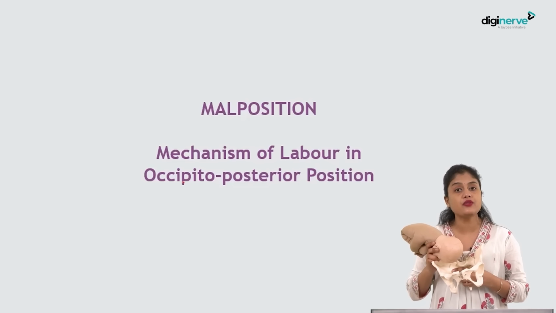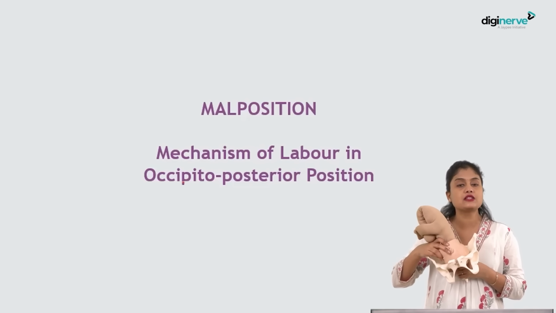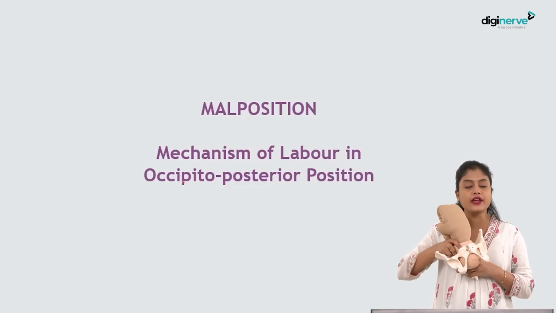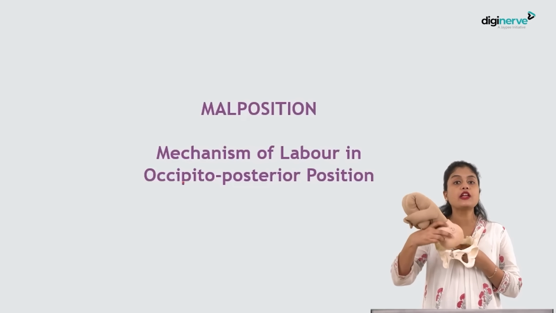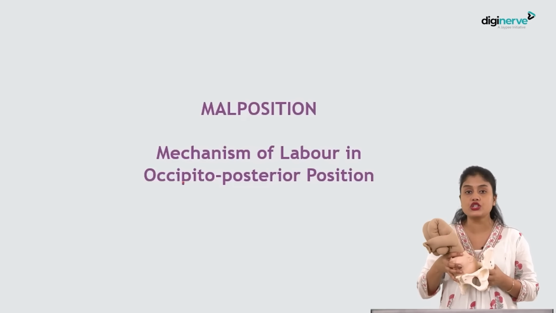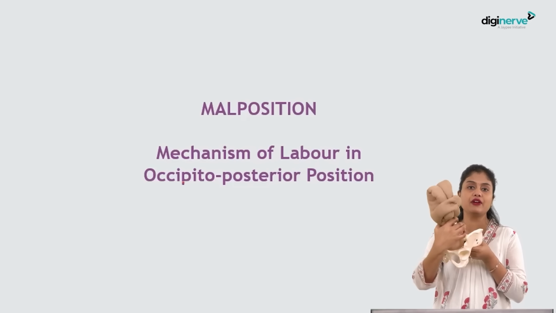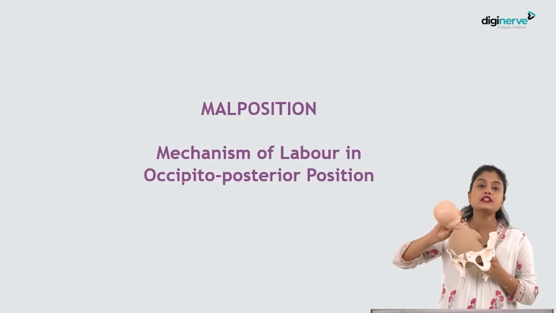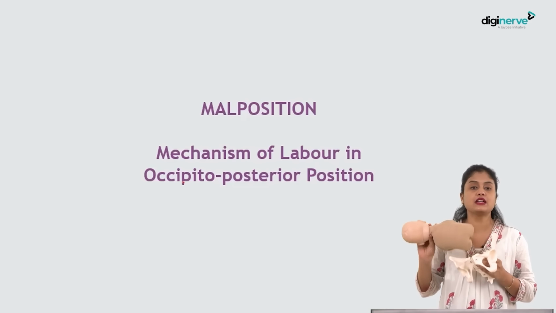Based on that, what have we told is normal? Only left occipito-anterior or transverse is normal because they alone spontaneously progress, okay? Or occipito-anterior is only normal. If it becomes posterior or direct occipito-posterior, then it becomes malposition, okay? This is what is malposition, different positions of the fetus, okay? If the breech becomes the presenting part, then it is called what? Malpresentation, okay? This is the basic difference.